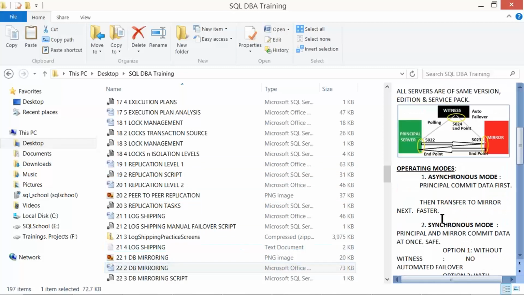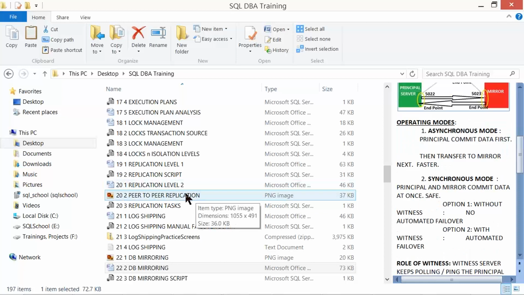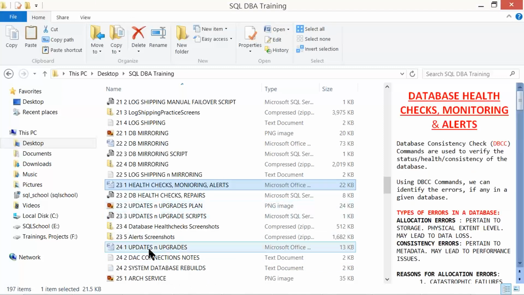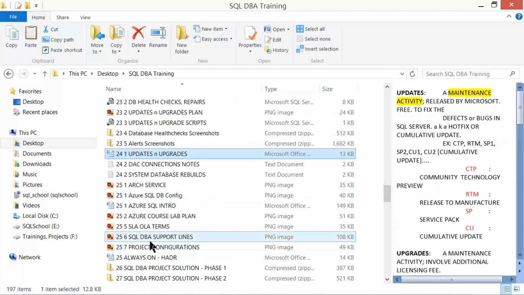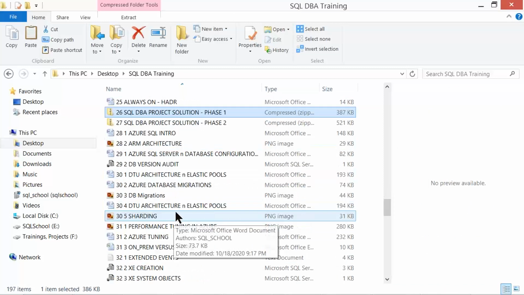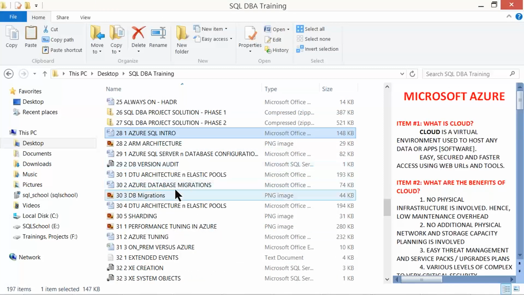We'll be understanding 3 different servers, configurations. We'll be understanding health checks, upgrades, and finally a project work. Then comes Azure. So after project work, then comes the Azure environment, right from the introduction of Azure for the Plan B participants from chapter 28.